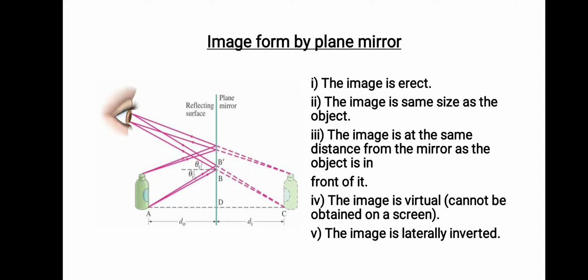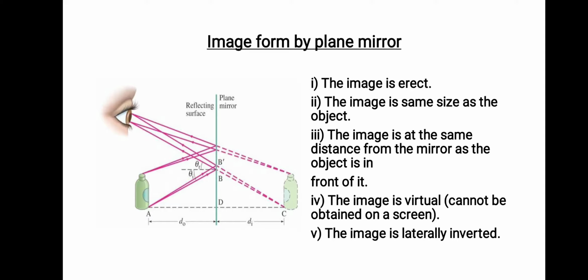This type of image which is formed behind the mirror, we call a virtual image. We are going to discuss virtual and real images a little later on. I'll send a video on that. But as of now, you are able to see how images are formed. This is how images form in a plane mirror, and in the later part of the class we are going to discuss how images form in concave mirrors, convex mirrors, lenses, etc.